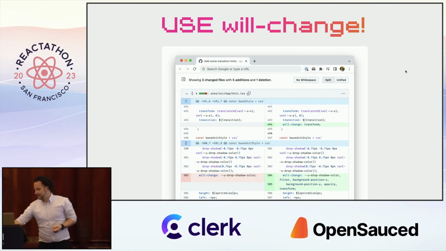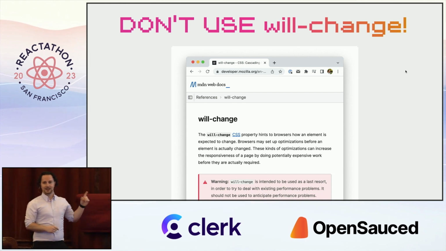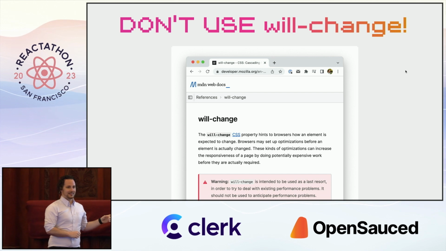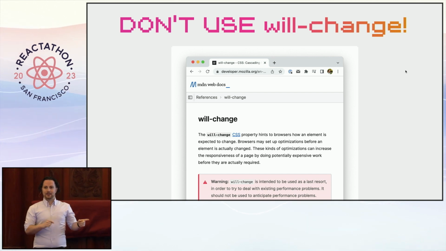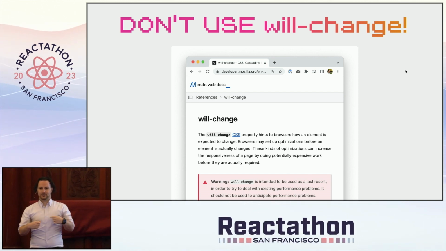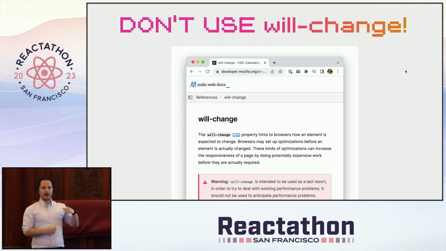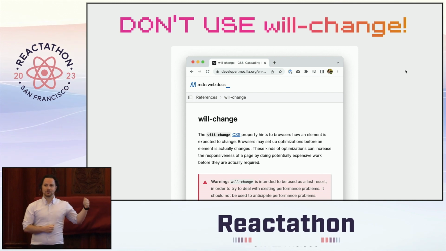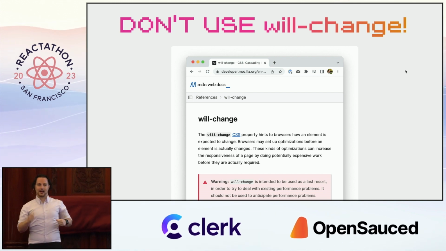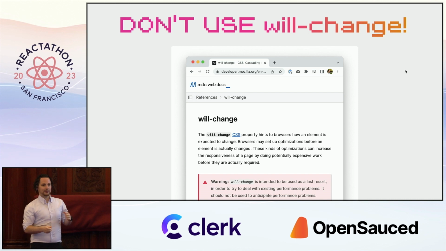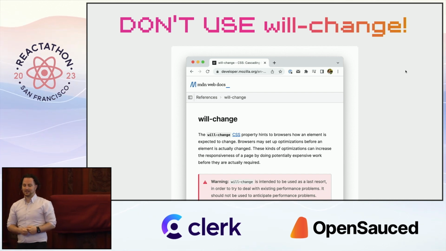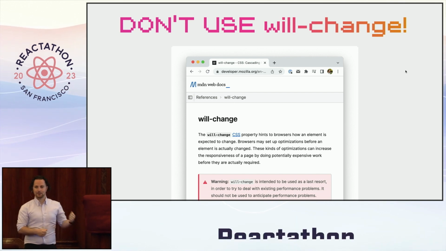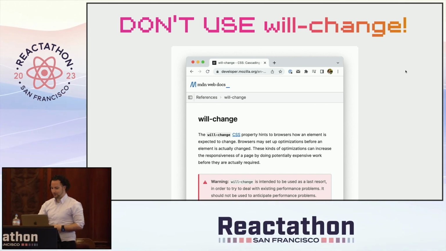And then I realized, actually, don't use will-change, and maybe read the documentation, because I definitely didn't. The interesting thing about this one is that it doesn't make things faster by optimizing it better because you tell it to optimize. What it does is bypass all the caching that a browser normally does, because browsers are really smart, and you can just tell the browser, actually, you don't need that cache. But most of the time, what I learned is I'm not much smarter than a browser. And browsers are very good at caching things. And so I stopped using it, and it's been much better for me.